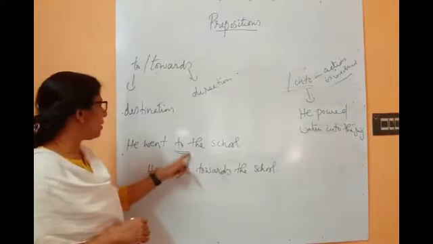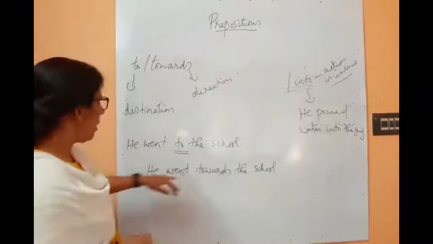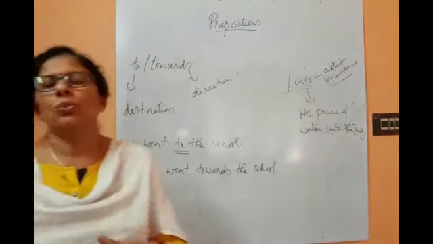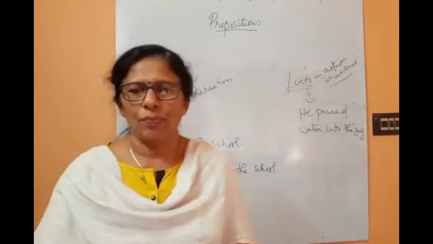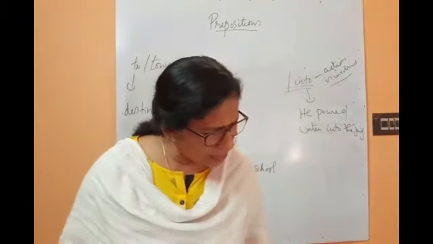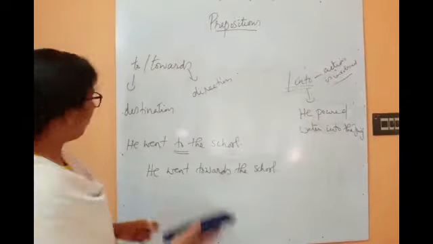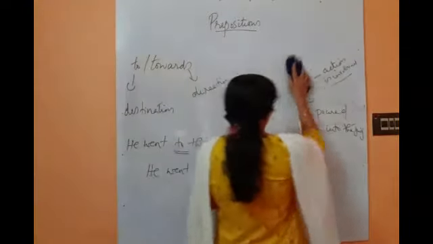And to means destination. He went to the school means he reached the place, the destination he reached. But when we say towards, towards means to that direction where the school is. Understood? That is the difference between to and towards. And next one, off. Off always denotes separation.